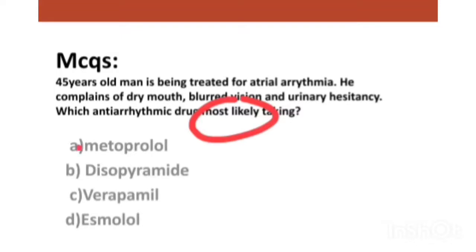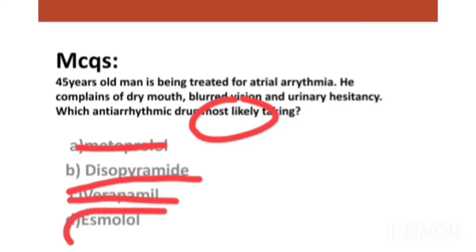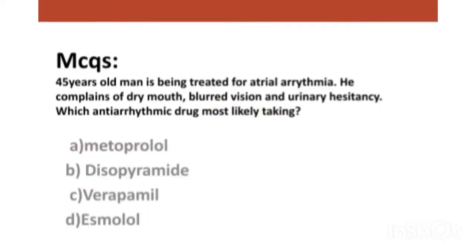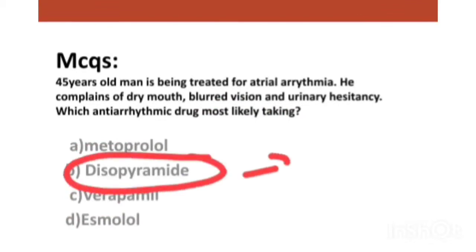Metoprolol is a beta blocker and can be used for arrhythmias. Disopyramide is also used for arrhythmias, and verapamil is also used for arrhythmias. Esmolol is also used. But disopyramide is related to the keywords dry mouth, blurred vision, and urinary hesitancy. Verapamil is a calcium channel blocker that causes side effects like hypotension, but no dry mouth, blurred vision, or urinary hesitancy.